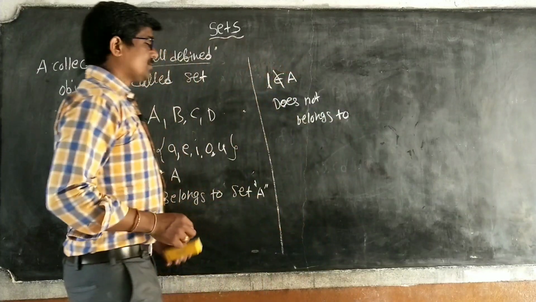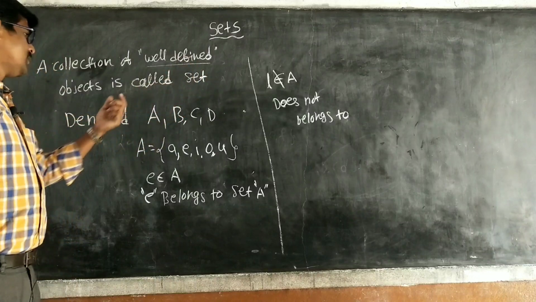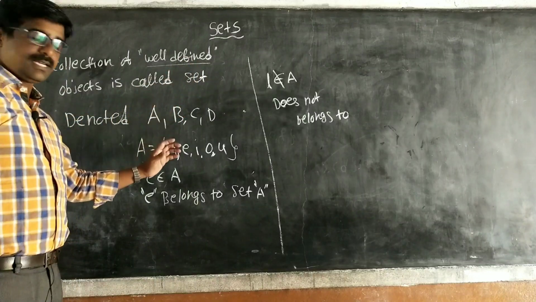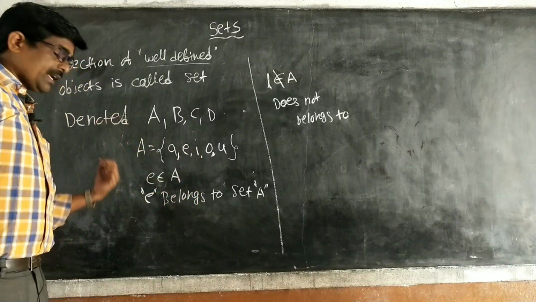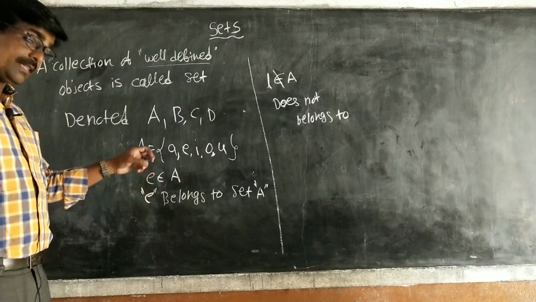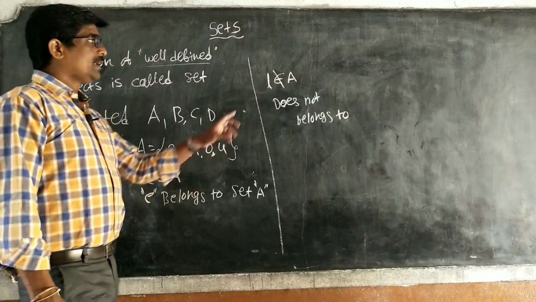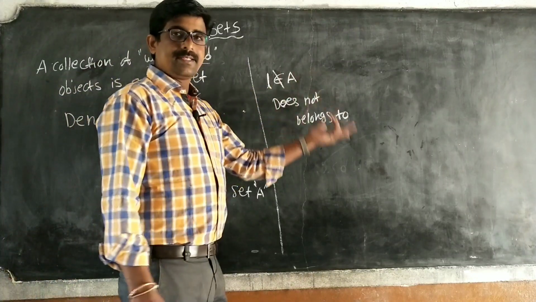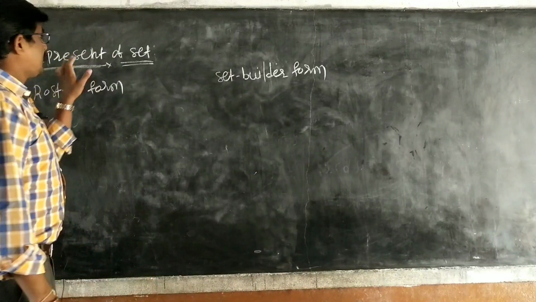So a set means a collection of well-defined elements. Sets are denoted with capital alphabets. The objects are called elements. If an element is in the set, E is in set A, E belongs to A. L is not in set A, L does not belong to A. Okay? Next. Representation of sets.